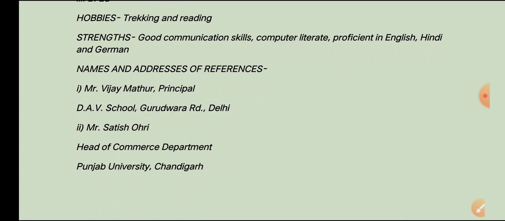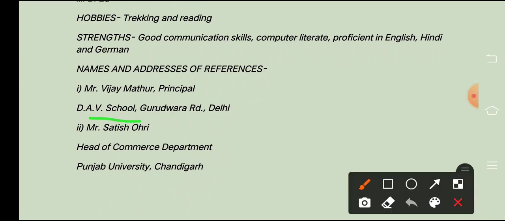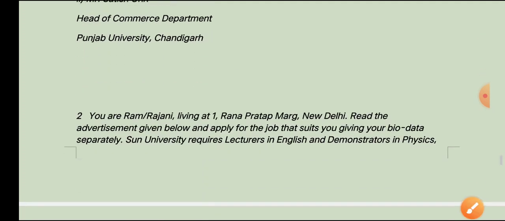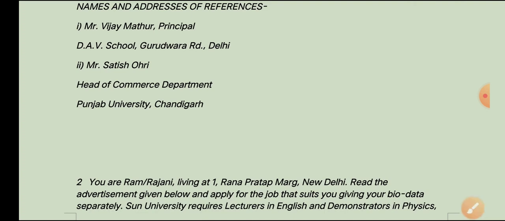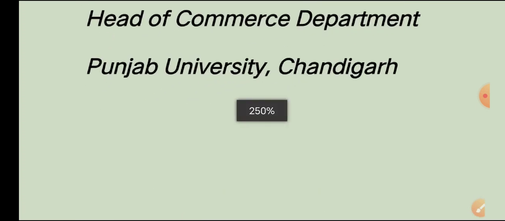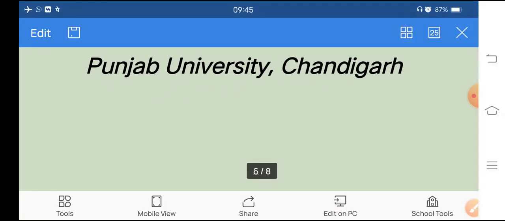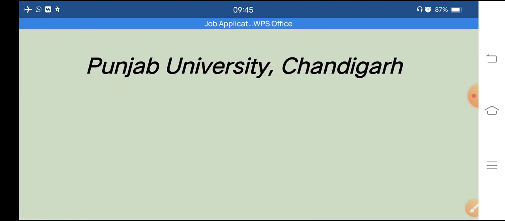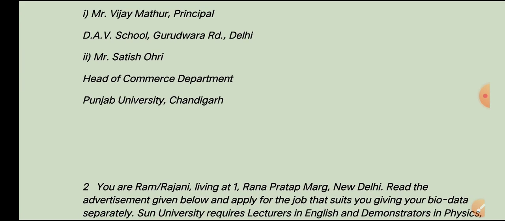So if he wants to know about me, meaning about the writer, he should contact the following persons: Mr. Vijay Mathur, Principal, DAV School, Gurudwara Road, Delhi, and the second one is Mr. Satish Ohri, Head of Commerce Department, Punjab University, Chandigarh, right. So these are the two persons. So this was your first cover letter, and then you have to write a declaration after this: I hereby declare the above given information is true.